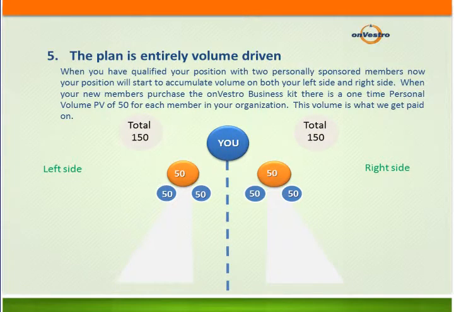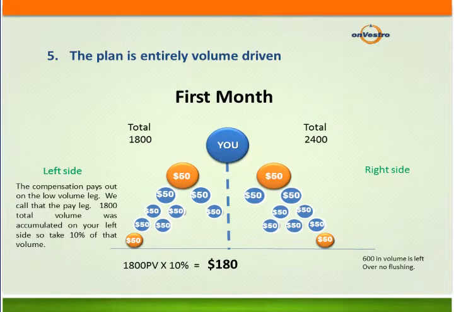And you can see that every single month on your left side and your right side, folks are coming in. Well, that organization starts to grow. Matter of fact, this is just hypothetical, your first month, let's say you have 18 on your left side, 100 in volume, 2,400 on your right side. This is how we get paid. We get paid on the low side, the pay leg. We call that the pay leg. And if it's the 1,800, well, that's $180 we receive residually every single month.